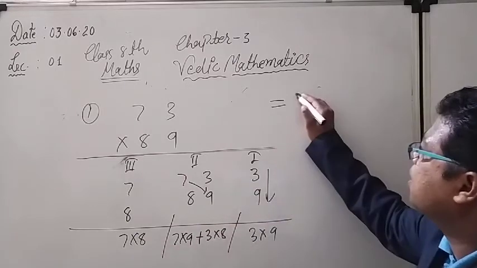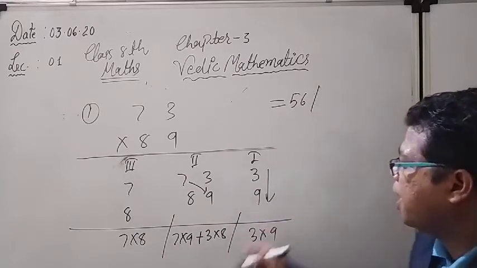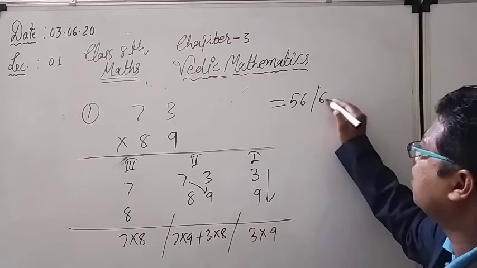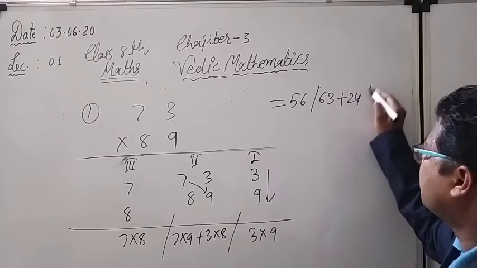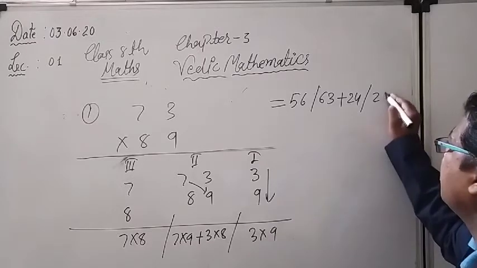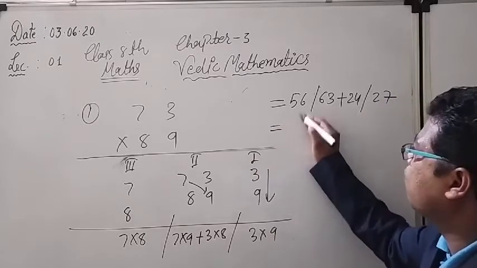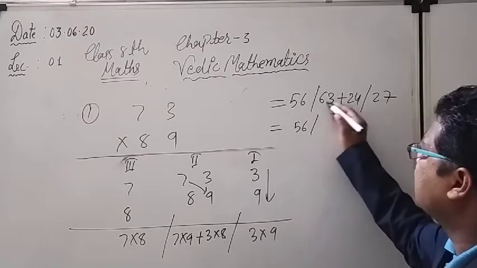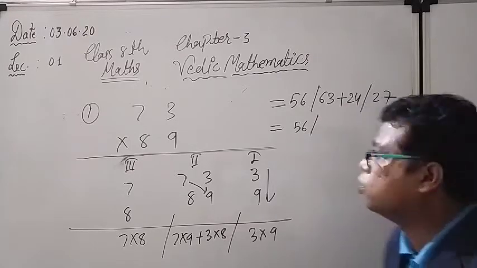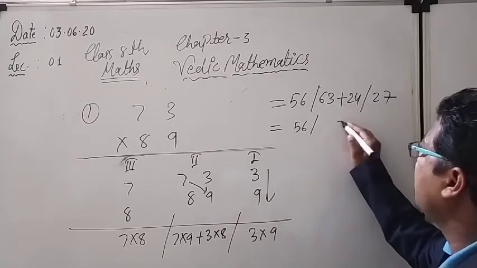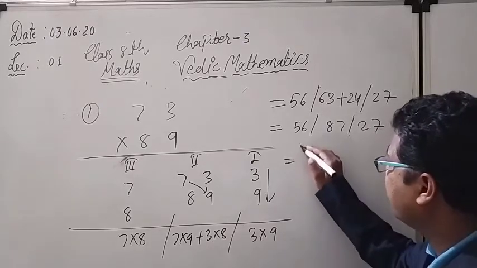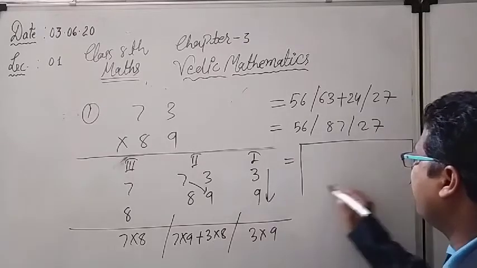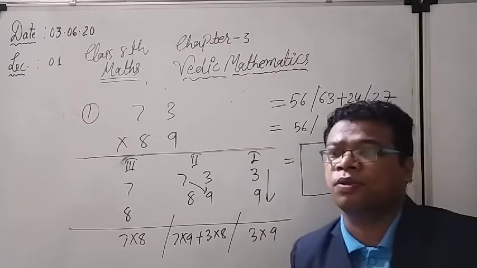7 8s are 56, slash, 7 9s are 63 plus 8 3s are 24, slash, 3 9s are 27. Again I have to solve. 56 slash 63 plus 24 you have to do. So directly we can add: 63 plus 24 is 87, and 27. And from here directly we will get the answer. And how will we get the answer? See the logic also.